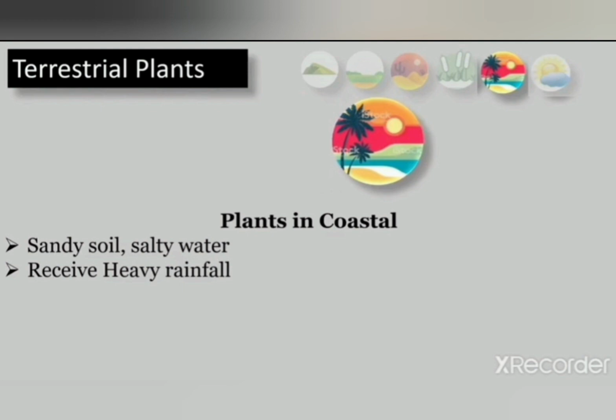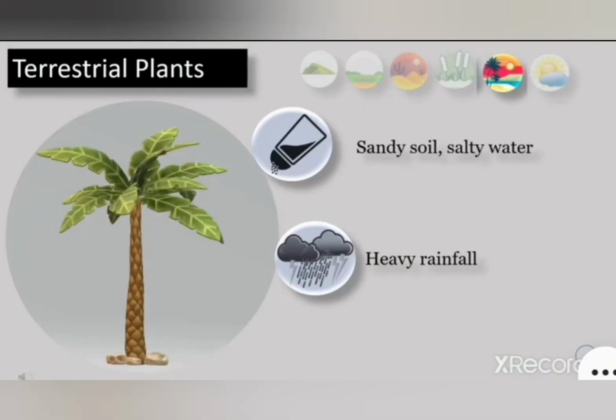So these plants grow near the sea coast. Okay, we are talking about the plants in coastal areas. And as there is very heavy rainfall, these plants are very tall. Okay student, and as you can see in the picture, there is a coconut tree.